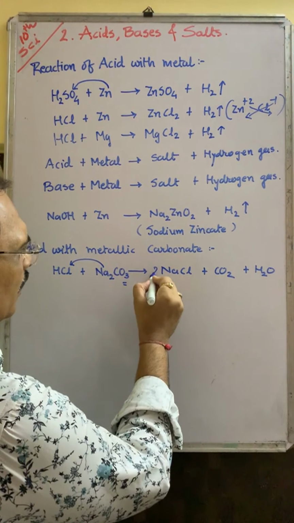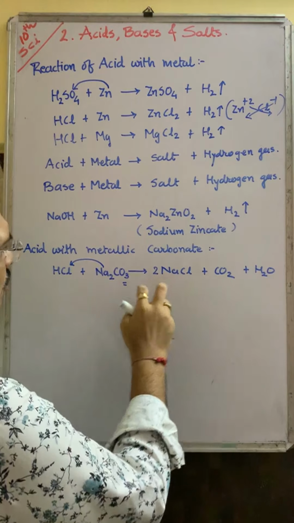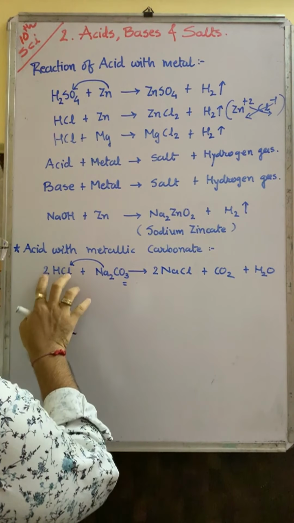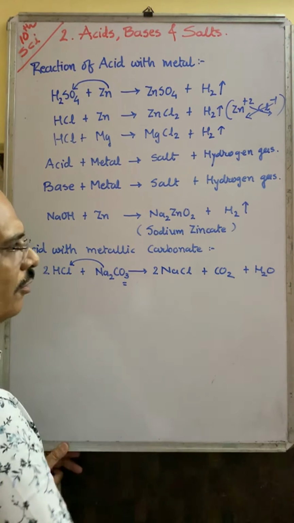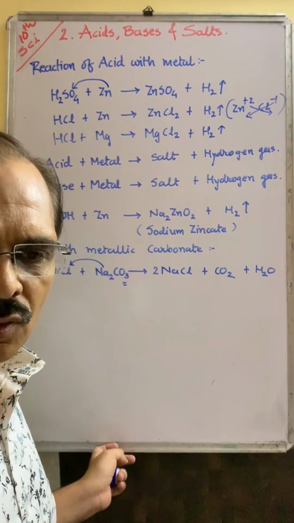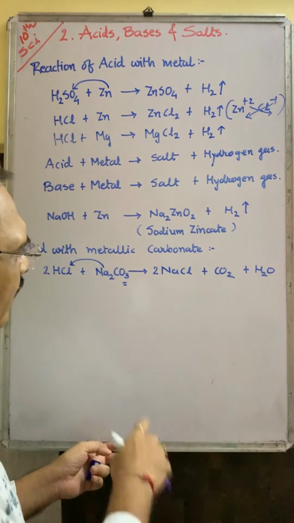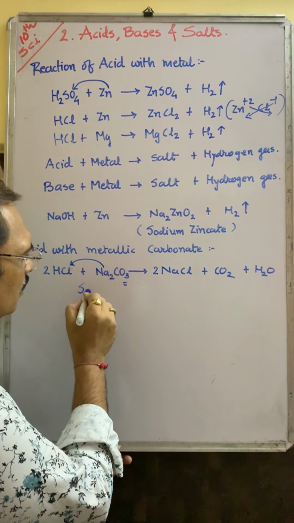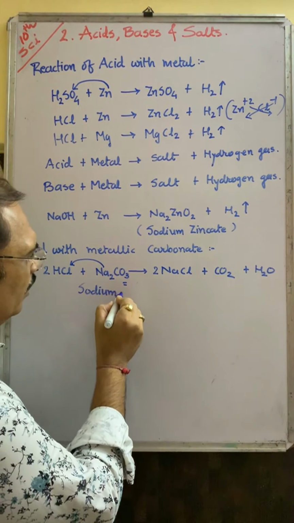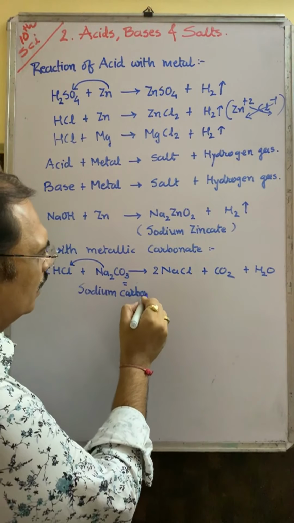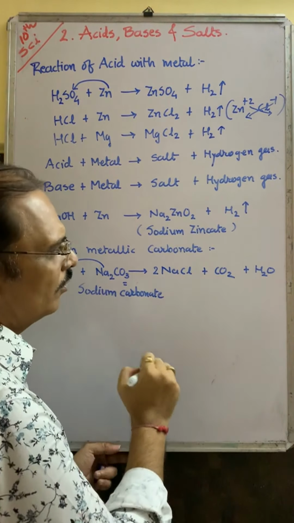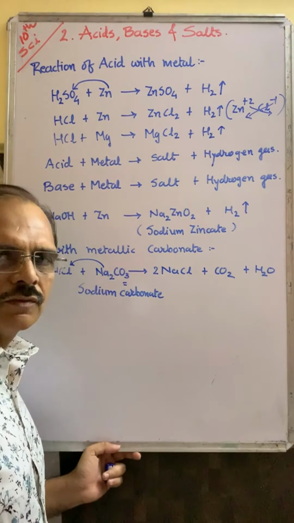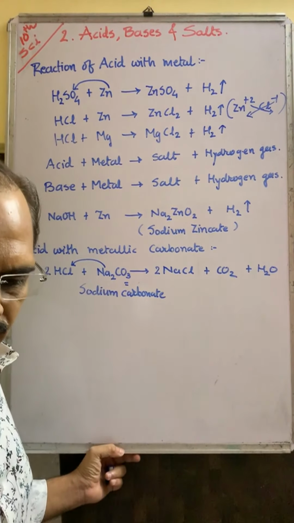Na2, so you have to multiply this by 2. The chlorine will also be 2, multiply this by 2. Chlorine 2, hydrogen 2, here already hydrogen 2 is there. Okay, so when acid reacts with metallic carbonate, sodium carbonate, this is very well known. Sodium chloride, carbon dioxide gas, and water vapor is released.